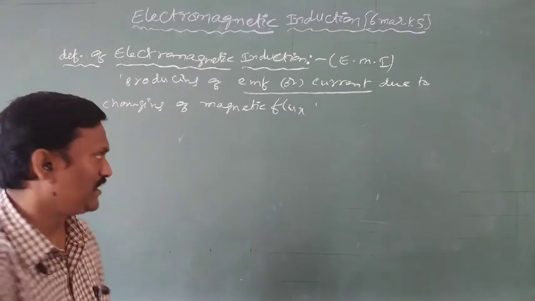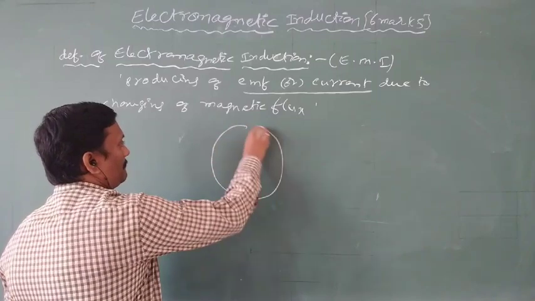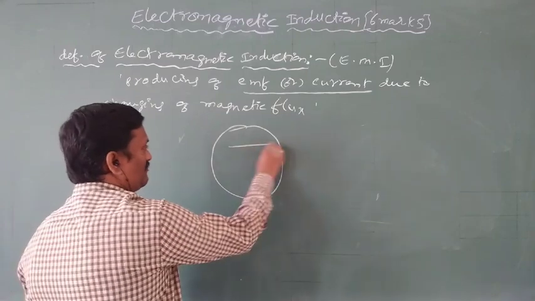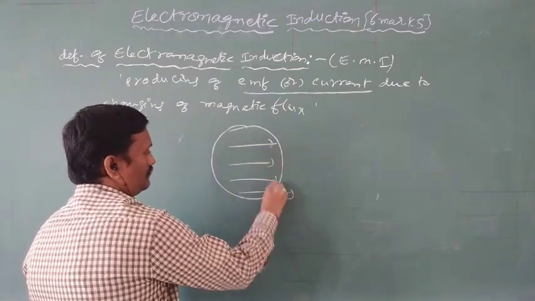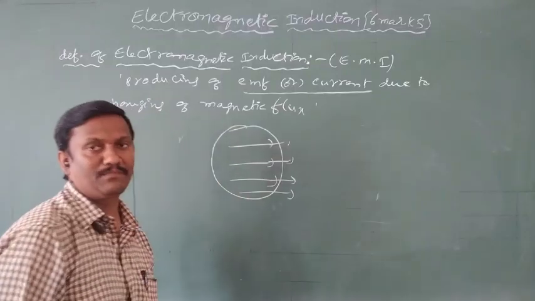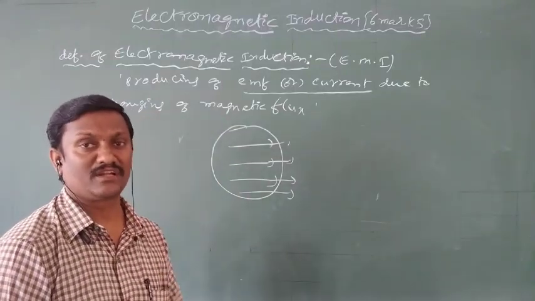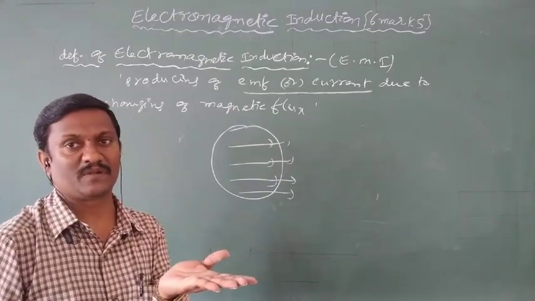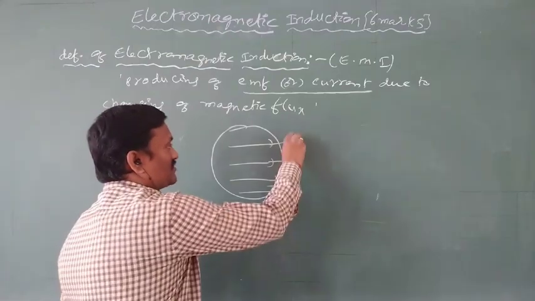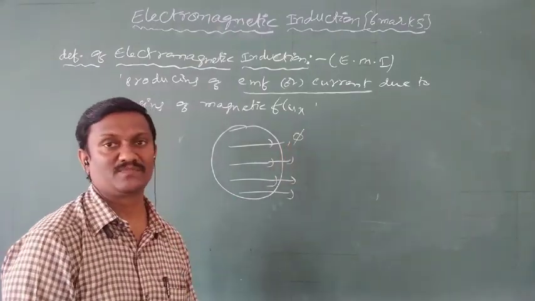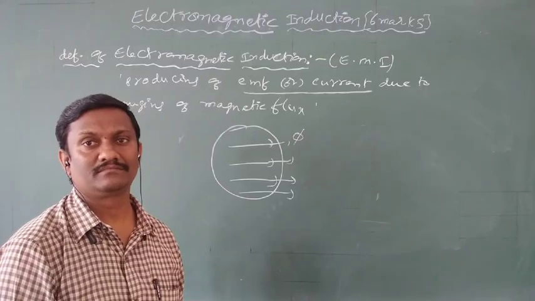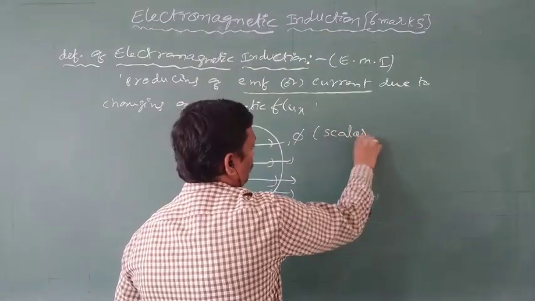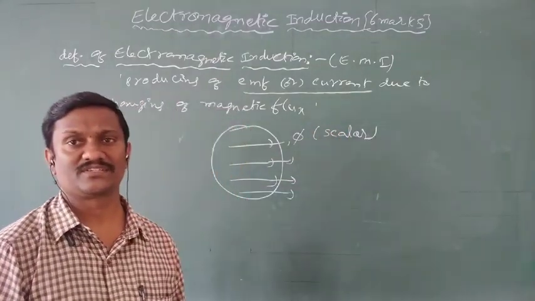Magnetic flux means, for example, take a magnetic field. Every magnetic field consists of lines of force. The total number of magnetic lines of force passing normal, perpendicular, to a given surface is called magnetic flux. The symbol of magnetic flux is phi. So flux is a number of lines of force. So magnetic flux is a scalar. Scalar means a scalar product is there.